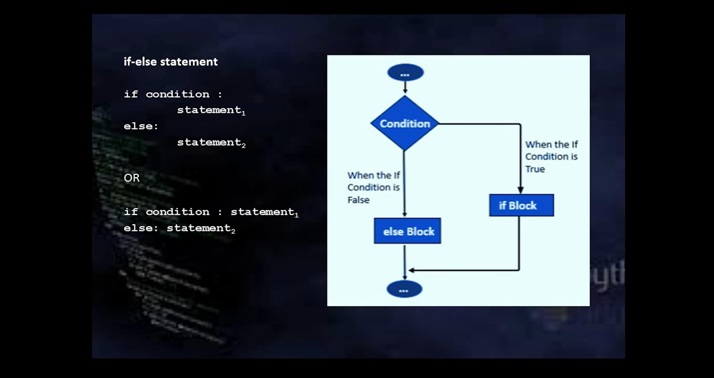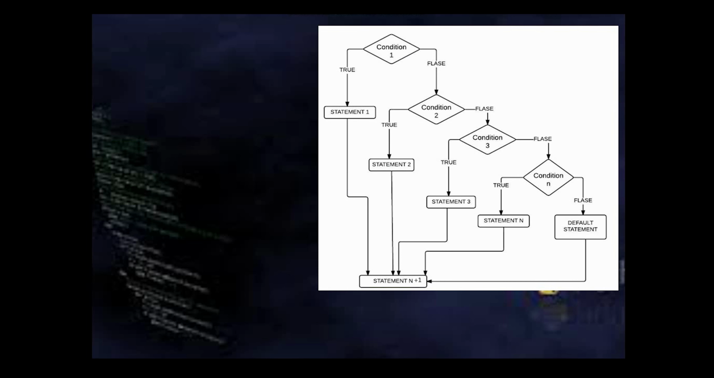Let's continue with the next discussion, that is if elif else. Now suppose you want to run the code selectively based on multiple conditions. That is, if one condition is true, I want to perform one block. Then I want to test for some other condition. And this way I want to test multiple conditions. And if none of the conditions are true, then finally I want to run a last default block. Then we have to go for if elif else.